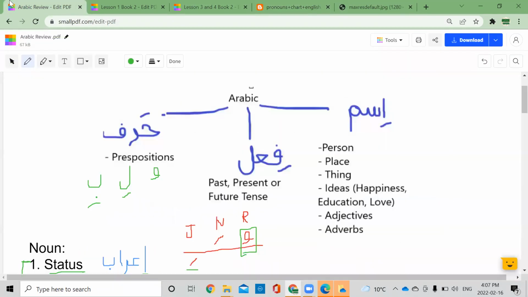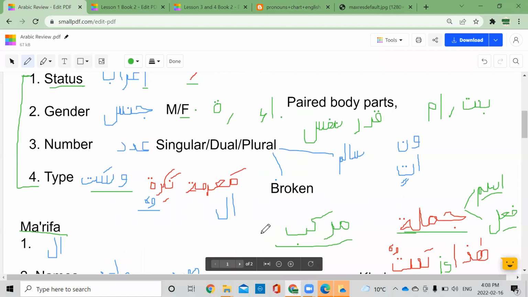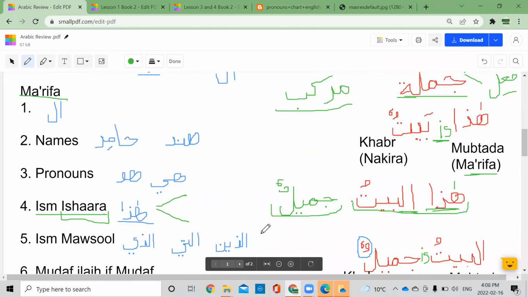And one more chart was for, we had pronouns, Ism Ishaarah, and I can't remember the last one. I think that was for fi'al. So that's it. Okay, pronouns and Ism Ishaarah, and to watch this video once more. Okay, inshallah. So the next class will go ahead. And let me know if anyone has any questions.